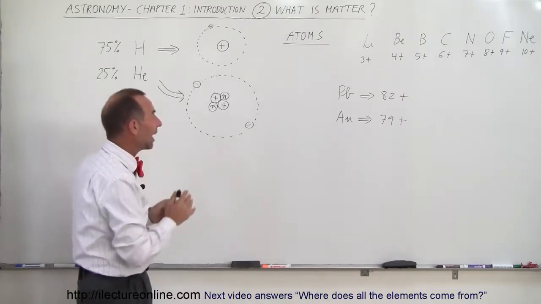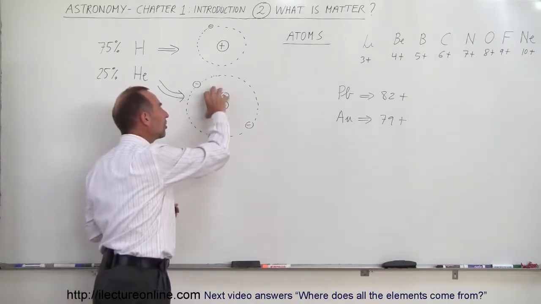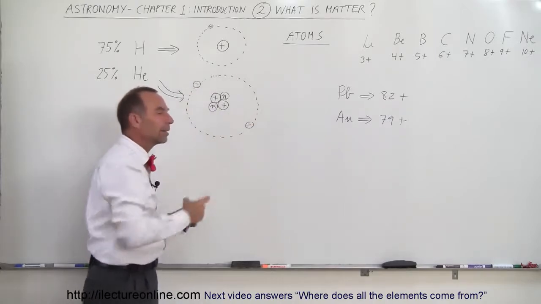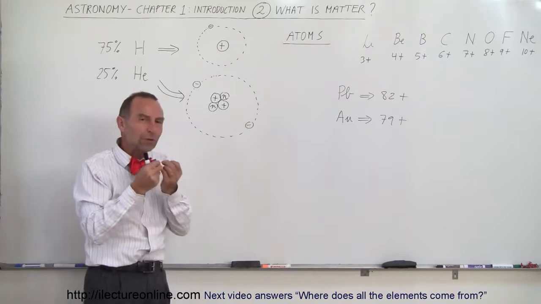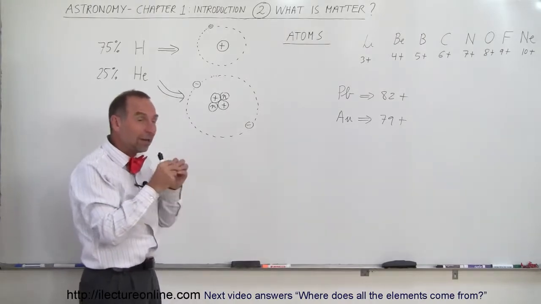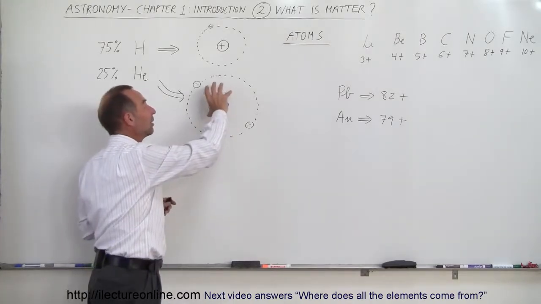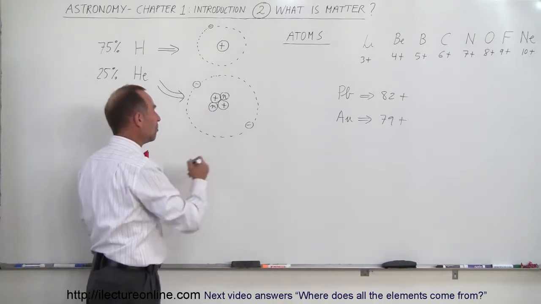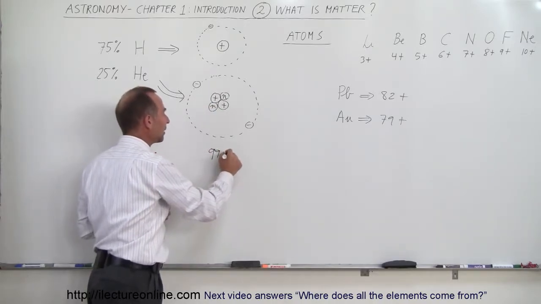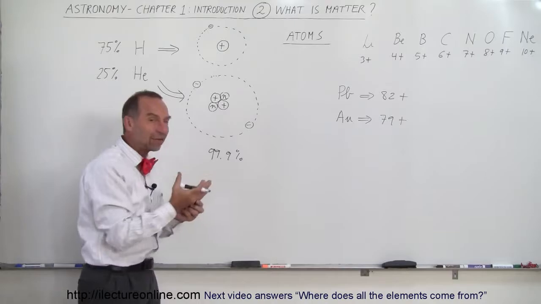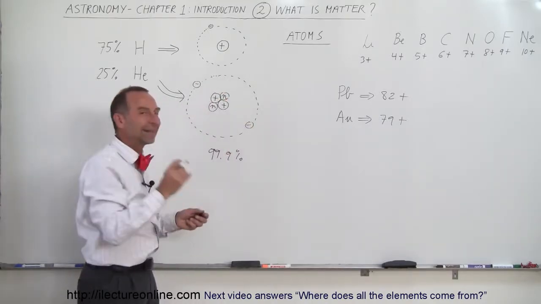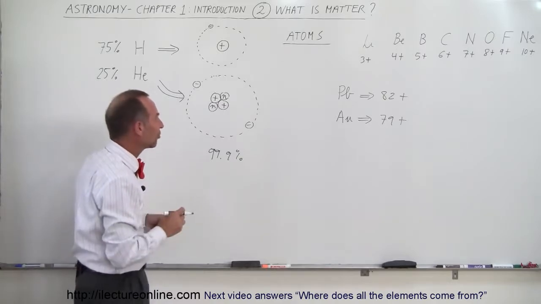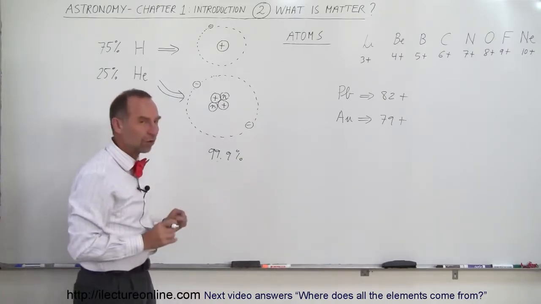But if you take a look at an atom and you realize that there's a nucleus at the center and you have electrons going around it, the nucleus serves several purposes. For one, almost all the mass of matter is concentrated in the nucleus. More than 99.9% of the mass of an atom is concentrated in the nucleus, and less than 0.1% of the mass is in the electrons.